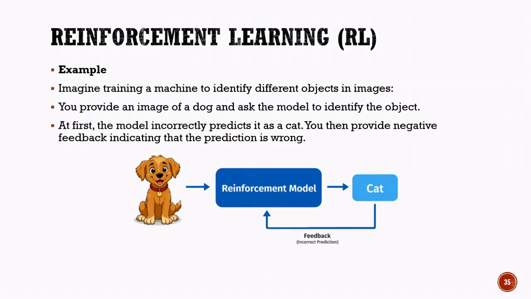Gradually, the model improves its performance and becomes more accurate. In the next step, after receiving enough feedback and learning from its mistakes, the model will be more likely to identify the image correctly as a dog rather than a cat. This continuous cycle of action, feedback, and improvement is the foundation of reinforcement learning.